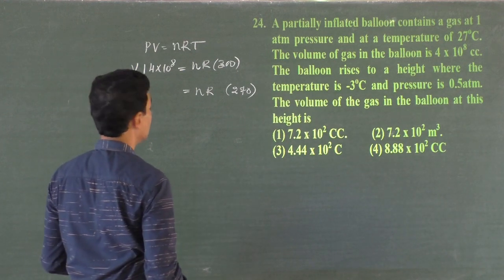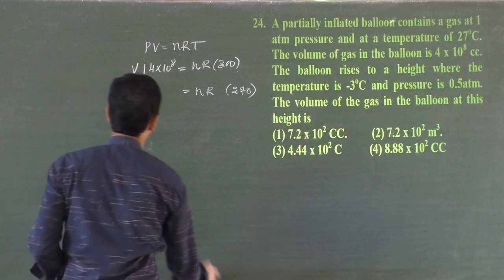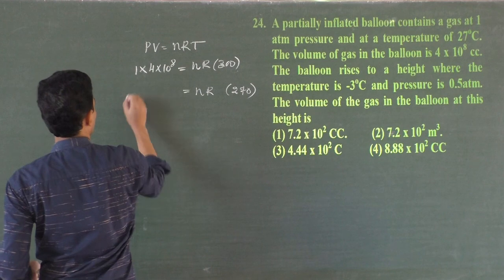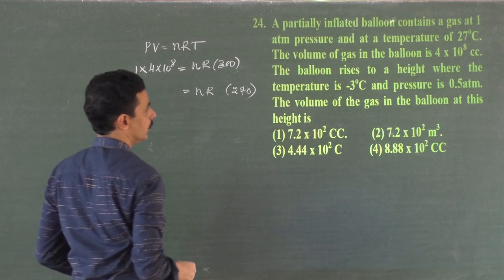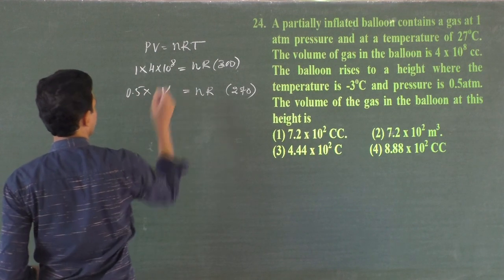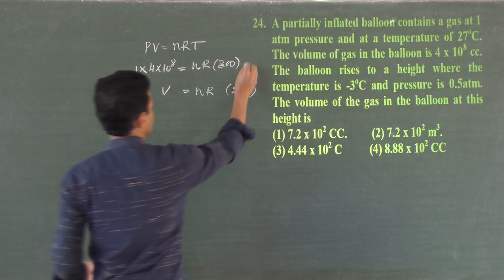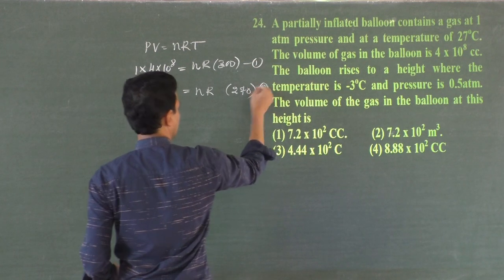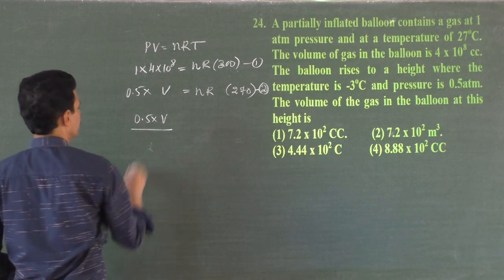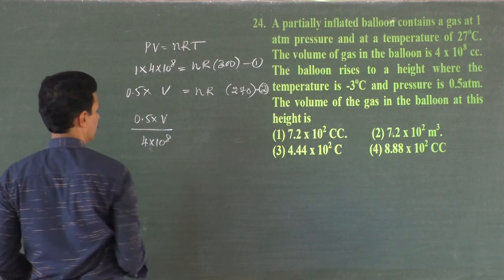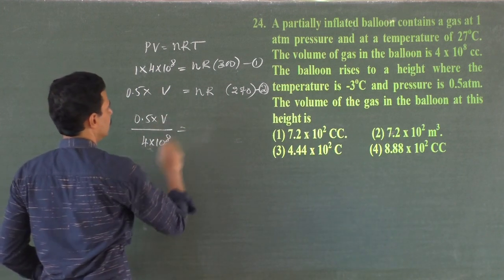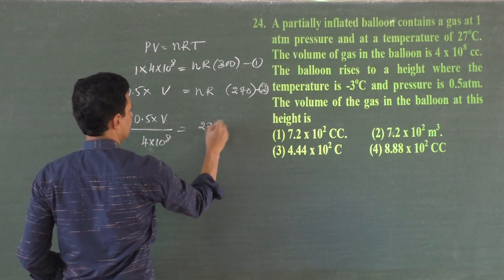The volume of the gas in the balloon at this point is, volume is substituted, pressure is here. So what is the pressure into volume? 0.5 atmospheric pressure, 0.5 into volume. That's what you have to find out. Equation 1, equation 2, right? Divide them. 0.5 into V divided by 4 into 10 to the power 8, volume in the lower height, is equal to, nR gets cancelled, 270 divided by 300.